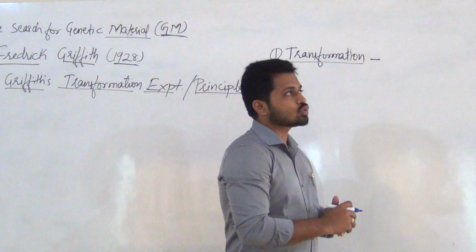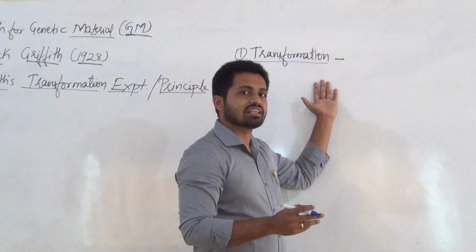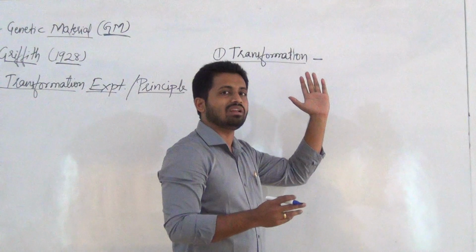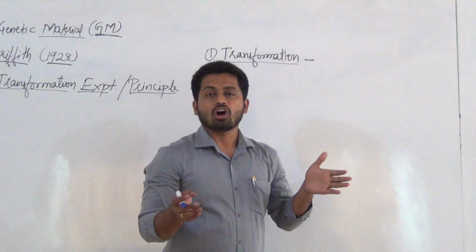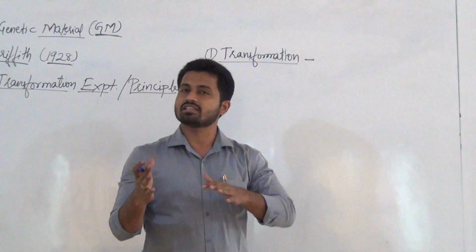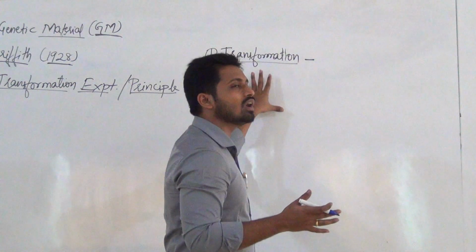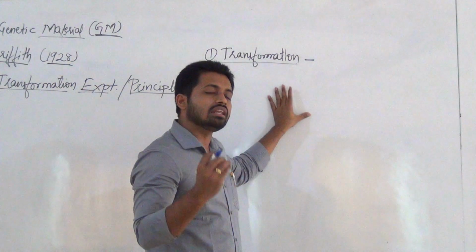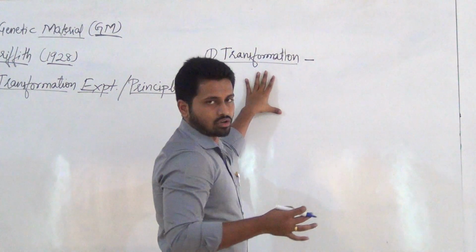Such a process is called transformation. A simple example: a fat person converted into a slim body, or a dark person converted into a brighter skin color. So here, one type of bacteria converted into another type of bacteria, and that process we call transformation.